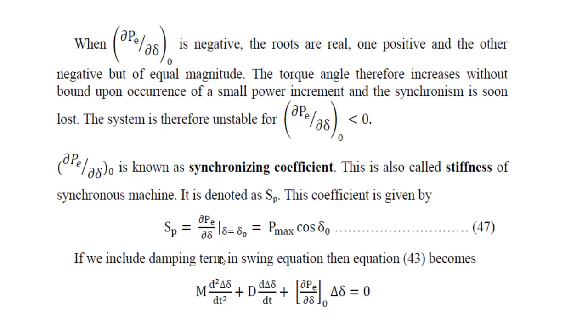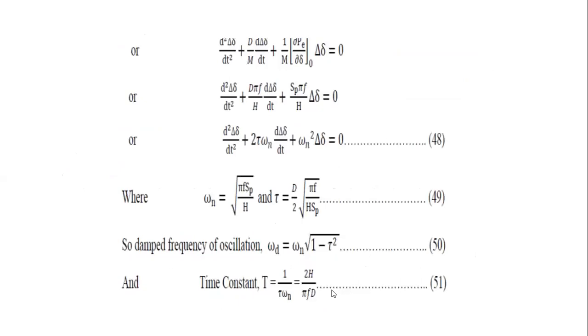If we include the damping term in this equation, where D is the damping term, M d²δ by dt² plus D dδ by dt plus ∂PE by ∂δ times Δδ is equal to 0. Or this equation can be written as d²δ by dt² plus D by M dδ by dt. We are multiplying and dividing with M.